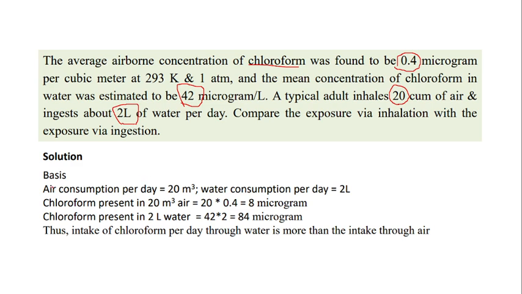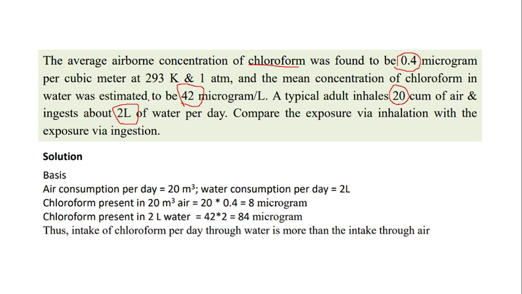Okay, so with the given details, we will proceed with the question. The air consumption per day is equal to 20 meter cube and the water consumption per day is 2 liter. Chloroform present in the air is equal to 20 into 0.4 microgram.